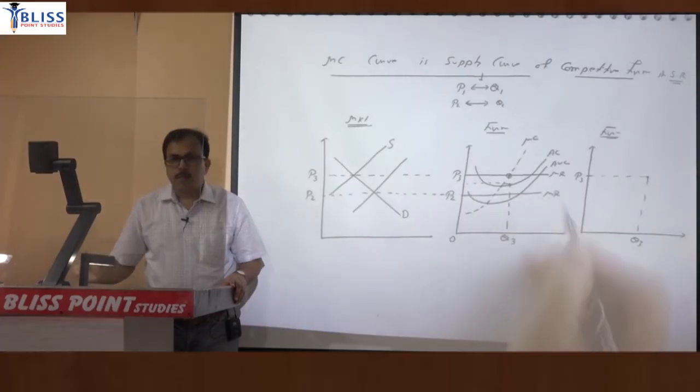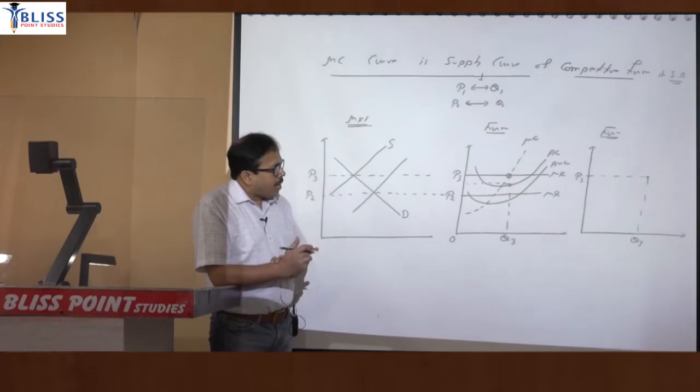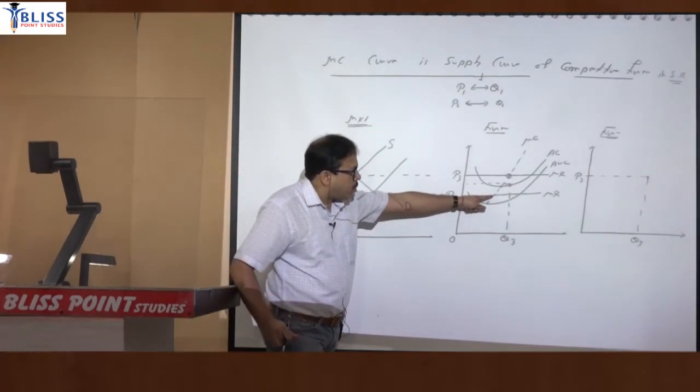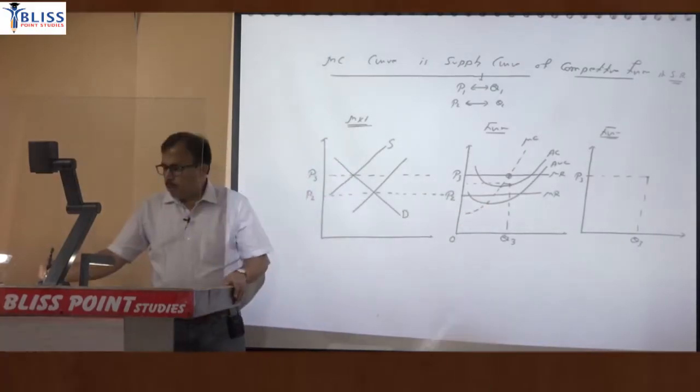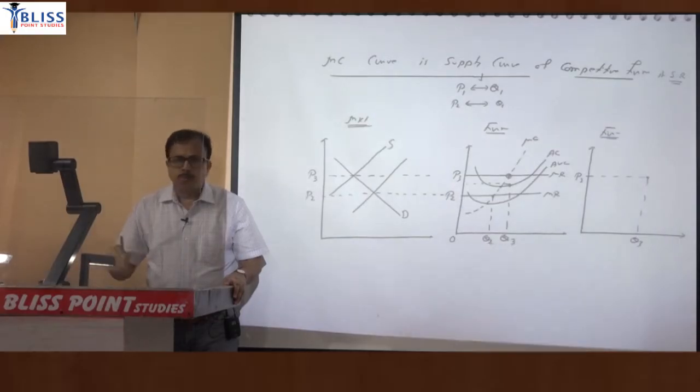So this will be MR then. Price is equal to marginal revenue. So now again apply profit maximizing condition. MR equal to MC will be satisfied here now. So MR equal to MC is satisfied here. So this will be the quantity, that is Q2.